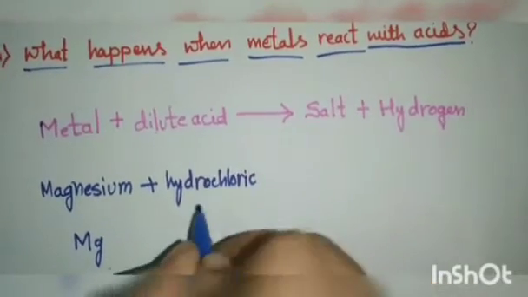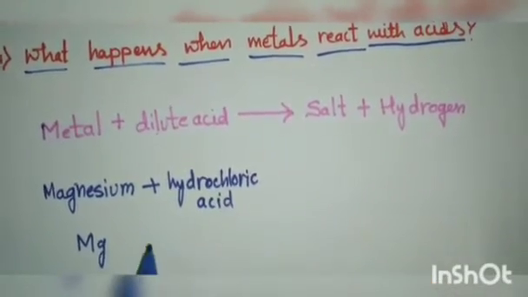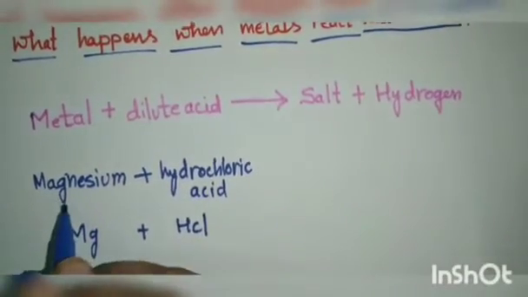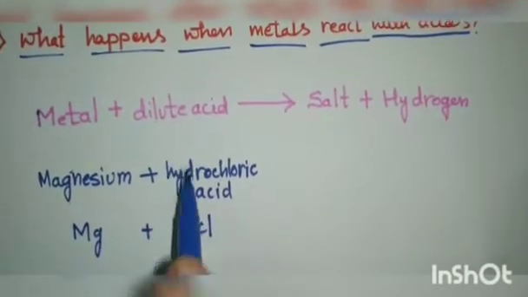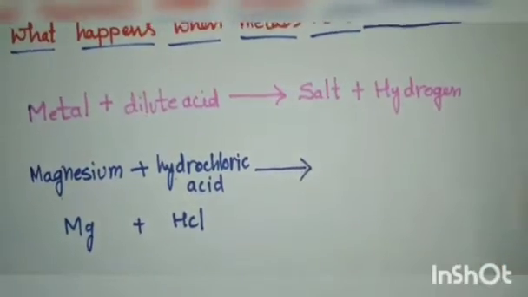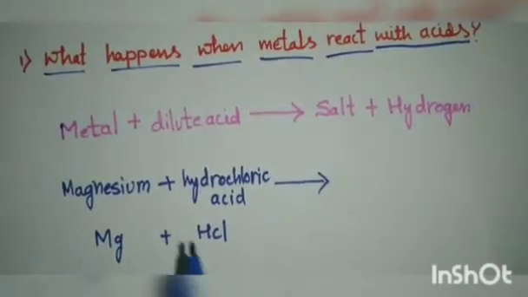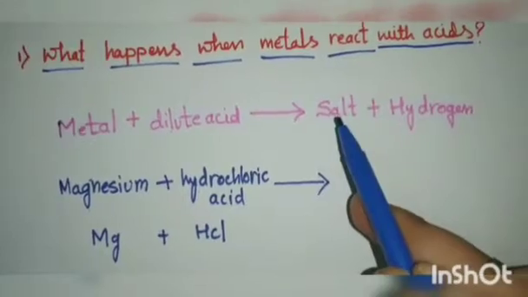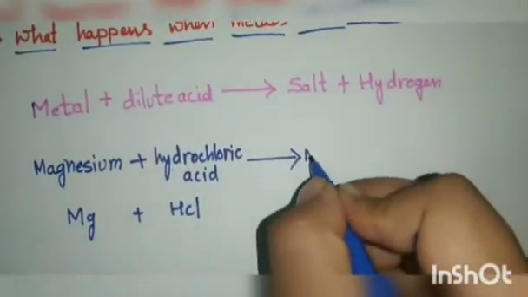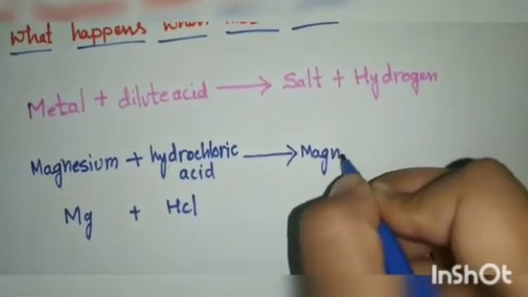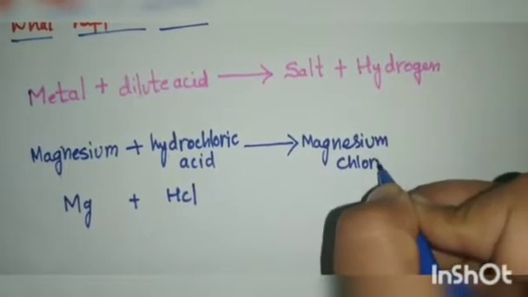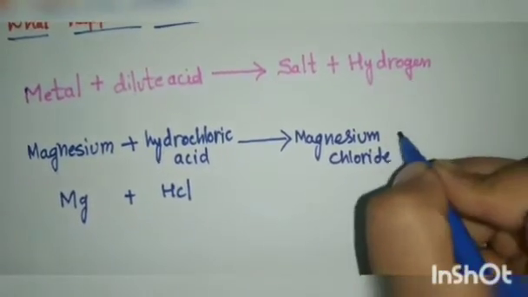Hydrochloric acid, the formula is HCl. So when magnesium metal reacts with a dilute hydrochloric acid, what will be the result? We will get a salt, that is magnesium chloride, plus hydrogen.